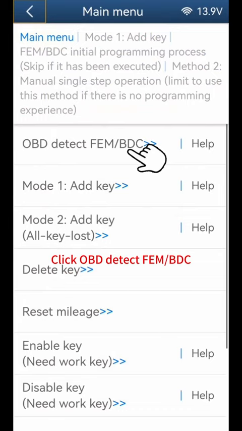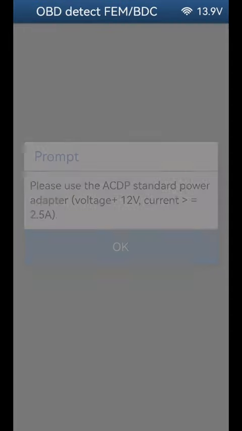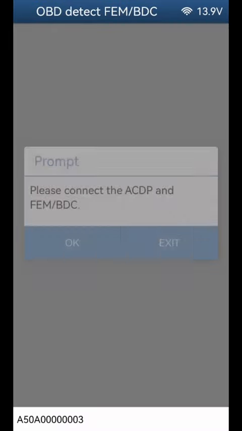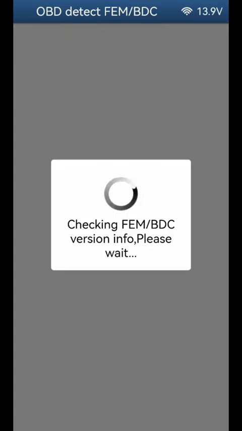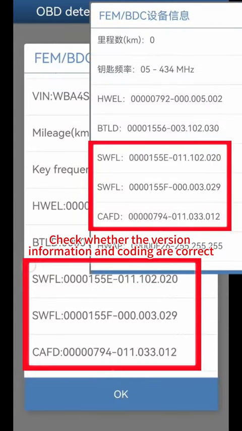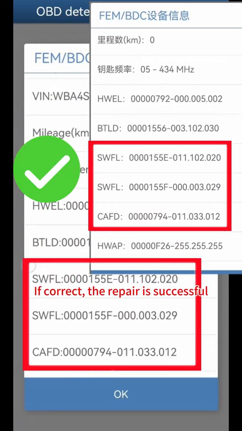Click OBD detect FEMBDC. Click OK. Check whether the version information and coding are correct. If correct, the repair is successful.